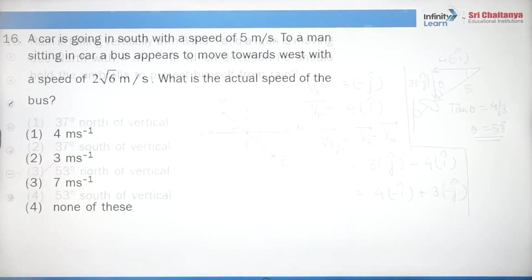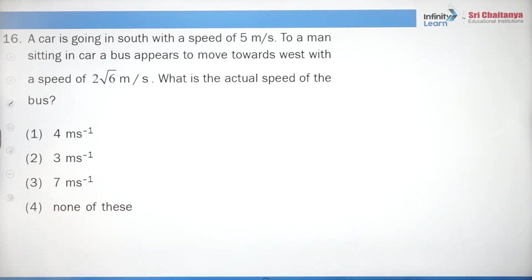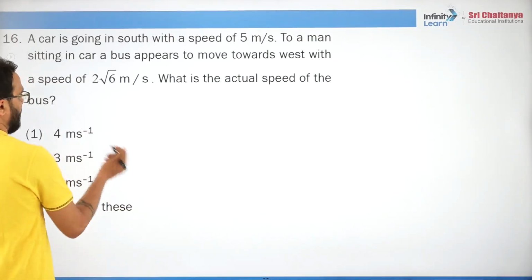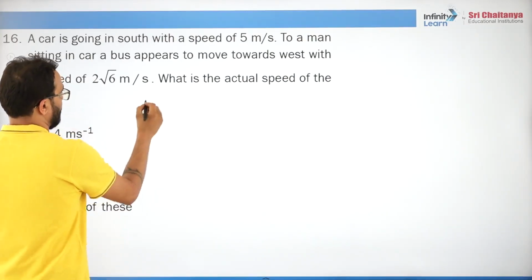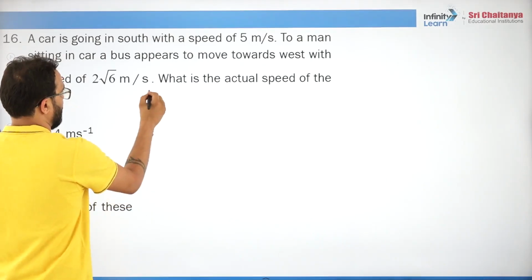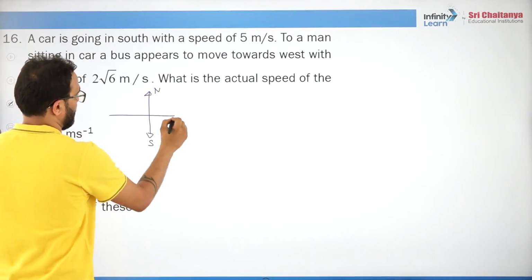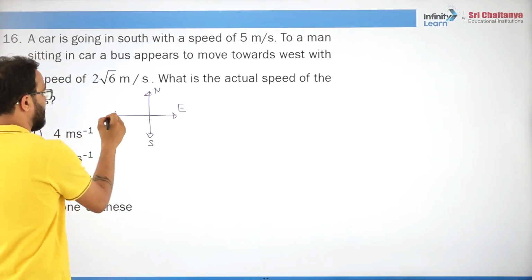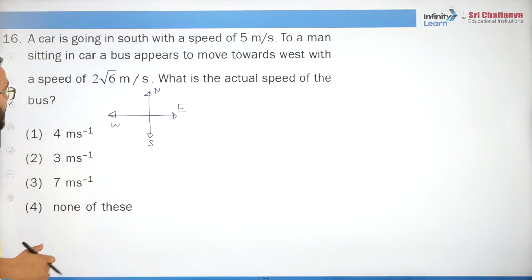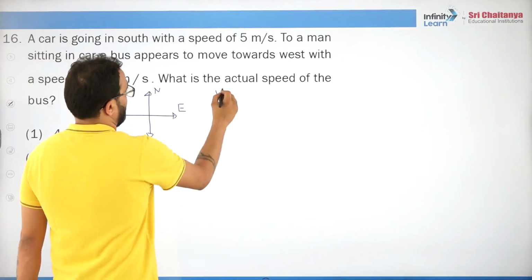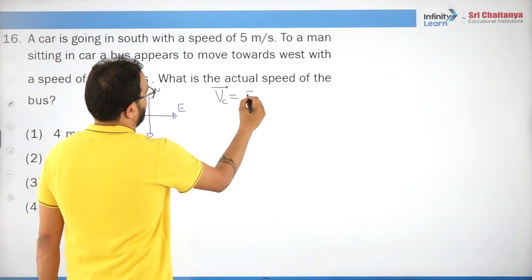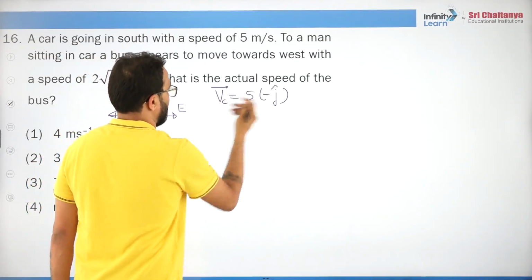Do you understand? A car is going in south with a speed of 5 meters per second. Again same thing. This is north, this is south, this is east, and this is west. You can say velocity of car is 5 times minus j cap.